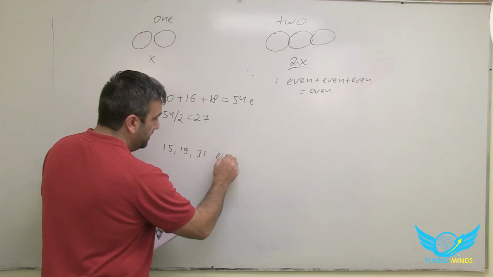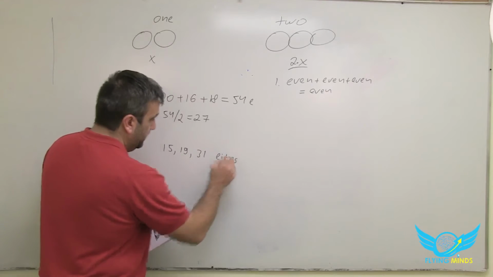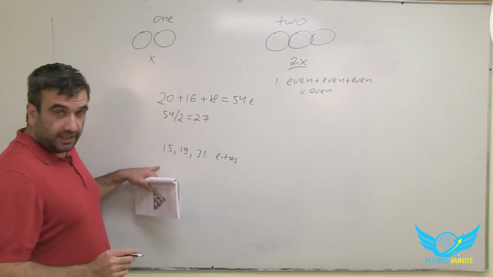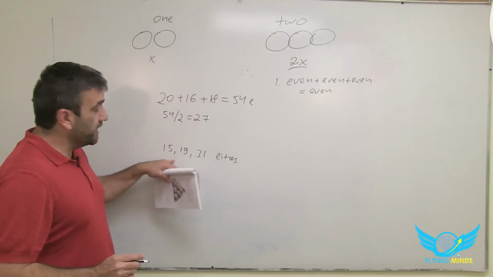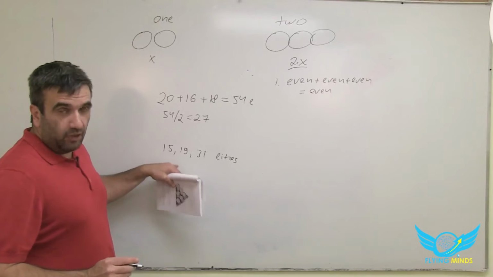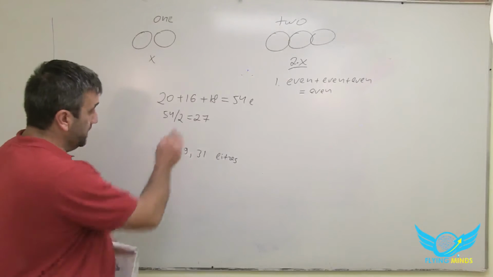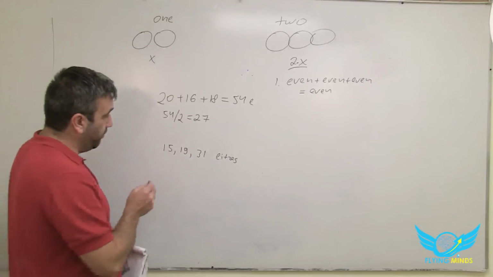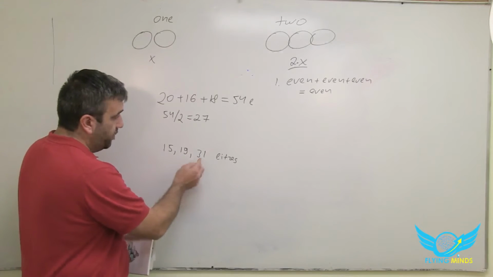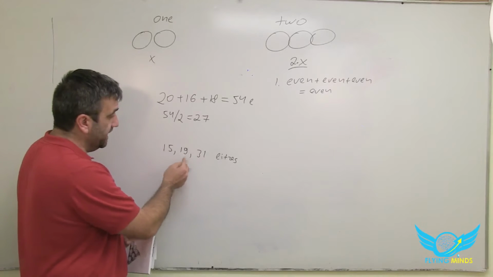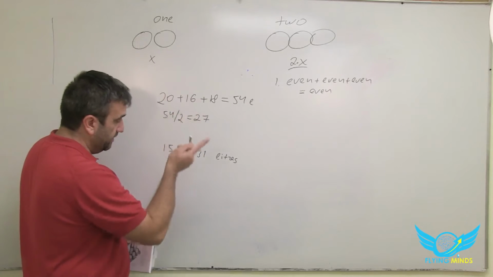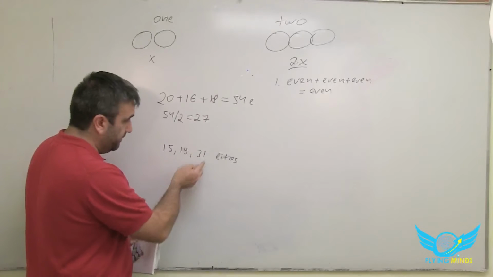And none of these, if we pick 2, will give us 27. 15 plus 19 is 34, 15 plus 31 is 46, and 19 plus 31 is 50, sorry.